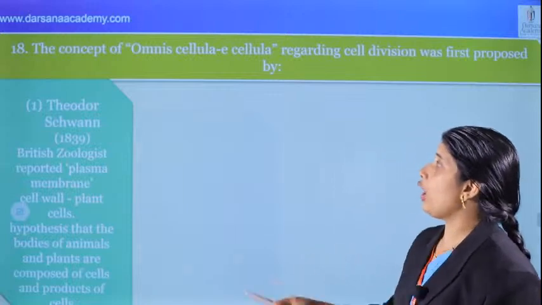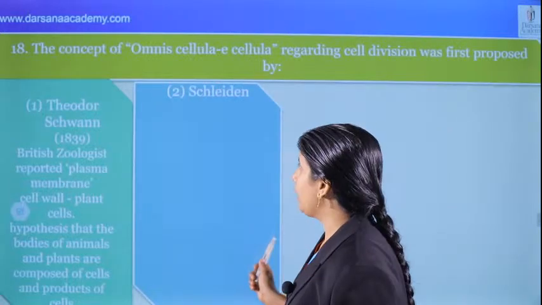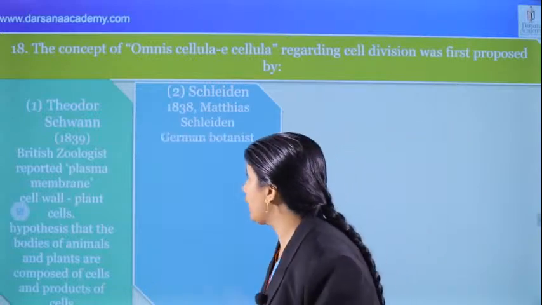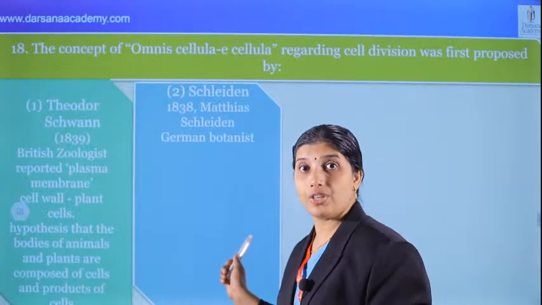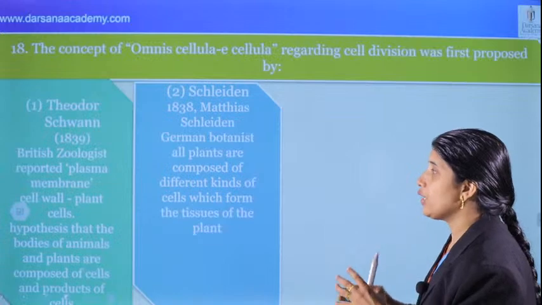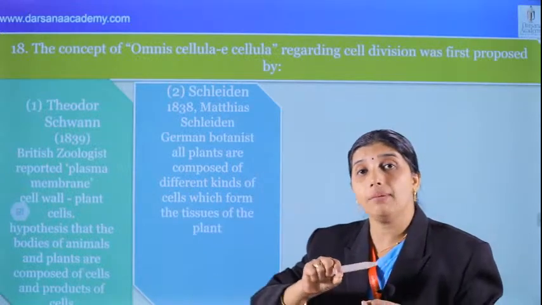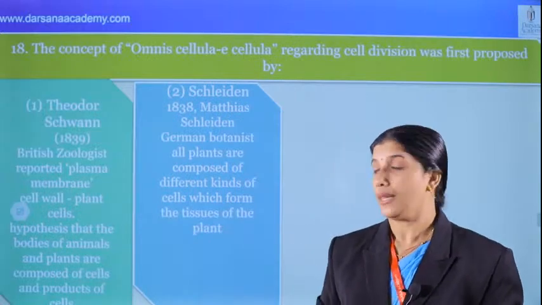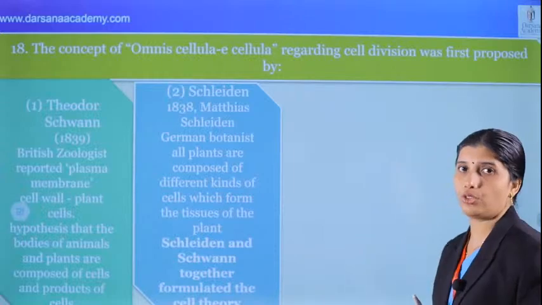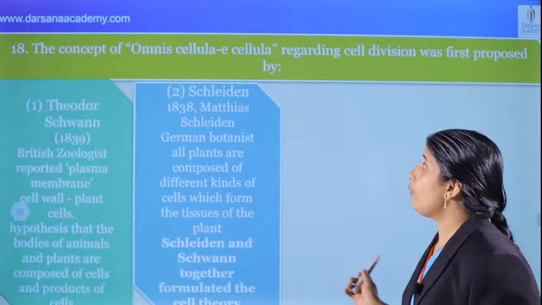He was a British zoologist in 1839. And next option, Schleiden. What is the full name of Schleiden? Matthias Schleiden in 1838. What's the contribution? He is a German botanist. All plants are composed of different kinds of cells which form the tissue of the plant. Very important question for the entrance, or a statement question will be asked from this area. Schleiden and Schwann together formulated cell theory. That question is also there: who formulated cell theory? Schleiden and Schwann. And what's the next option?